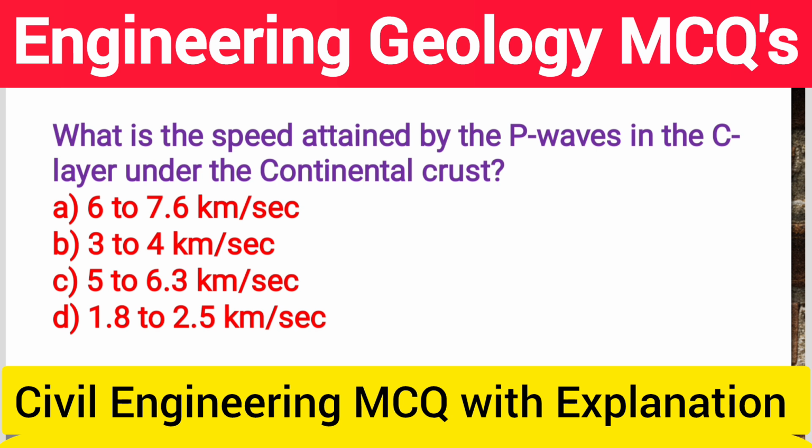Next question, what is the speed attained by the P waves in the SIMA layer under the continental crust? Option A 6 to 7.6 km per second, option B 3 to 4 km per second, option C 5 to 6.3 km per second, option D 1.8 to 2.5 km per second. So the SIMA layer is the lowermost layer of the continental crust, and here the P waves attain velocity as high as 6 to 7.6 km per second. So option A is the correct answer. So 6 to 7.6 km per second.